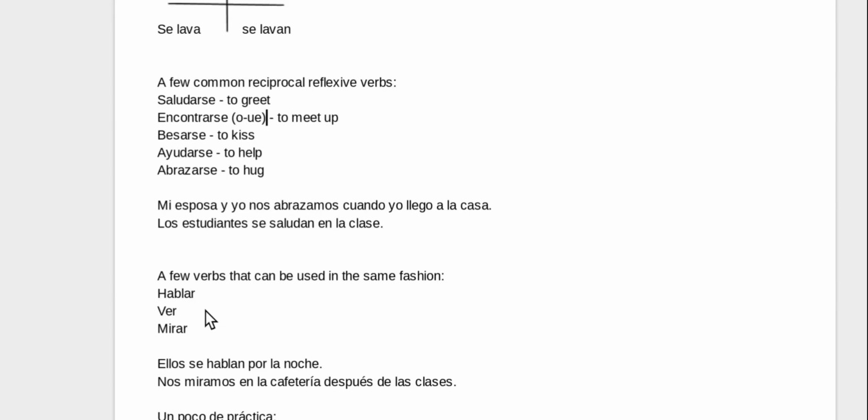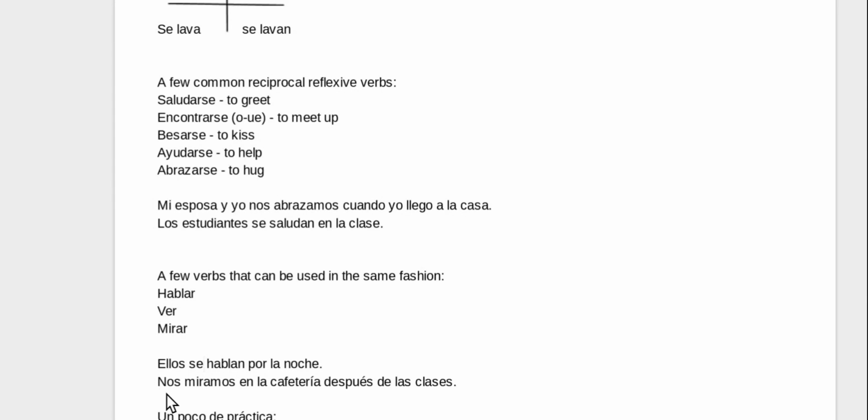There are verbs though that typically aren't seen as reflexive verbs. Like if you see hablar, normally it's just hablar, but I can use it in the same fashion as I use these verbs up here. So a couple examples are hablar, ver, and mirar. So I give you two sentences with a couple of those. Ellos se hablan por la noche. So that'd be like saying they talk to each other at night. If I took the se away right here and just said ellos hablan por la noche, that'd be they talk at night, but it doesn't have the implication that they're talking to each other. So adding this se in there means they're doing it to each other.